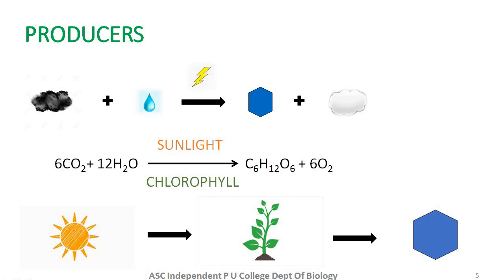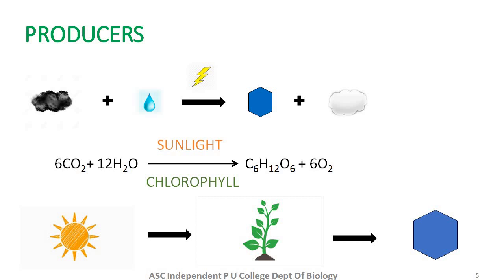Now this is the equation of photosynthesis. Carbon dioxide and water, in the presence of sunlight and chlorophyll, produce glucose and release oxygen as a byproduct. The glucose produced in the plant body is further stored within the plant body as starch.